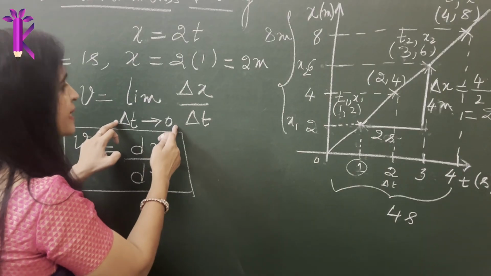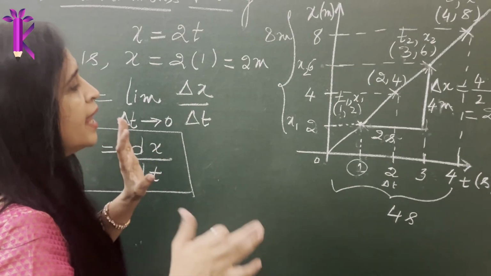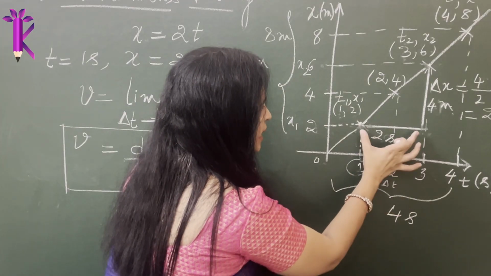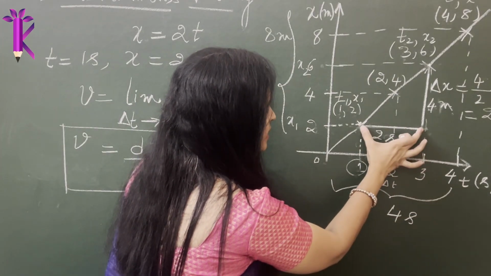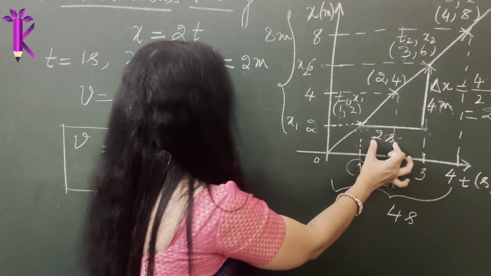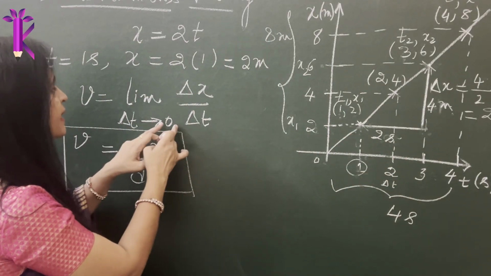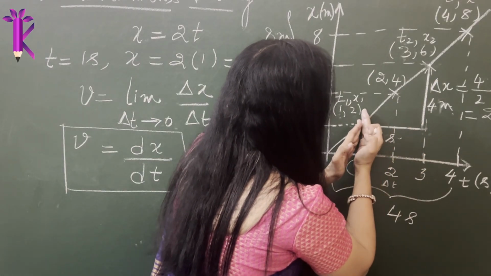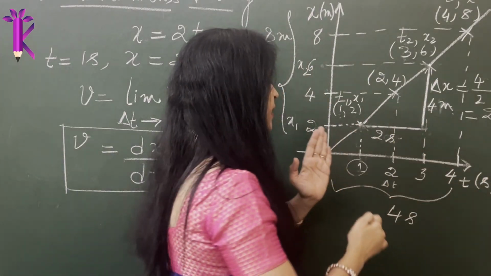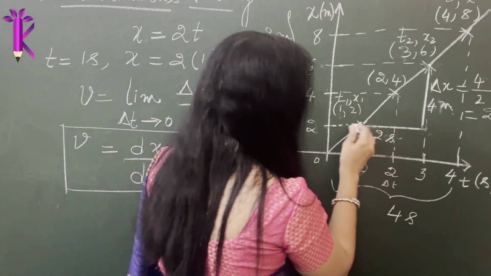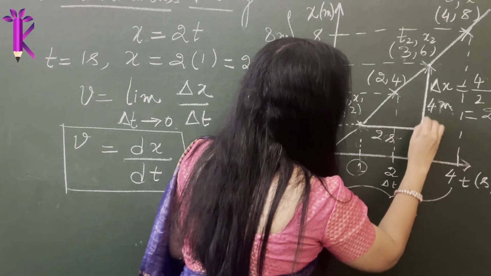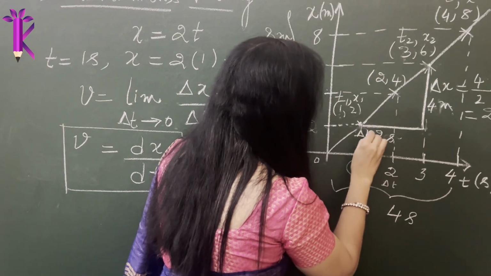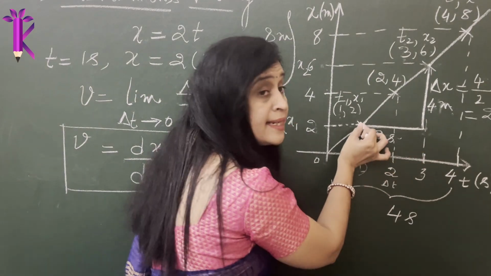So this is something that you need to understand. When I say limit delta t tends to 0, look at this graph. What is delta t here? 2 minus 1, we are calculating for this. Delta t is 2 seconds. So I want to make delta t tend to 0. That means I want to reduce this time period so that there is no difference in time period. This is the delta t that we are referring to.